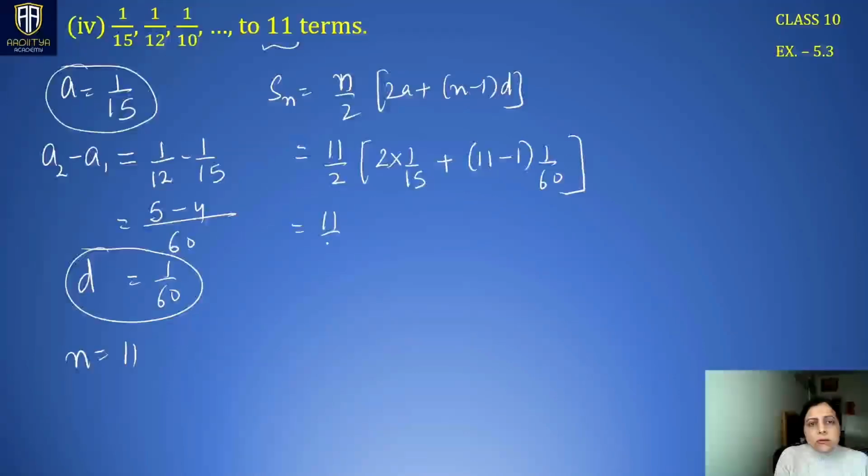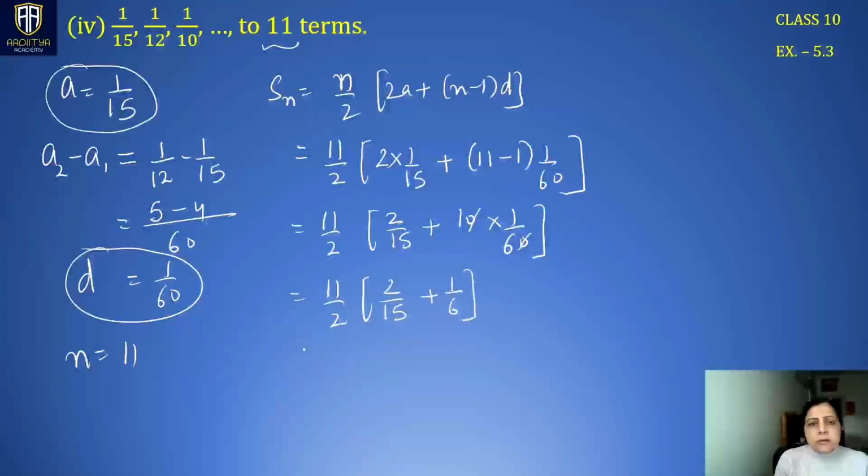So now we can calculate these things like 2 by 15 plus 11 minus 1 is 10 multiplied by 1 by 60. Right? You can multiply these two terms, so these two zeros get reduced. This is 11 by 2, so we have 2 by 15 added to 1 by 6.